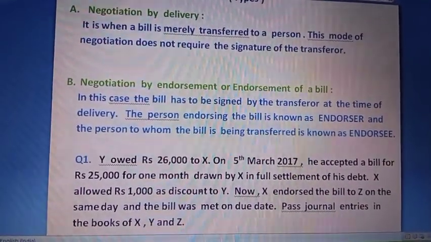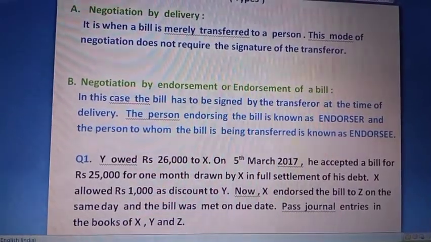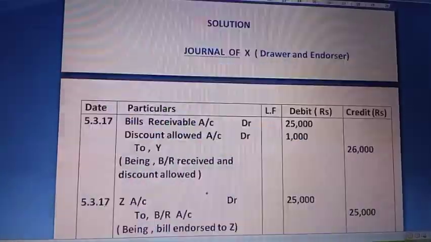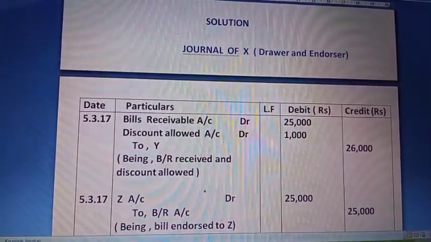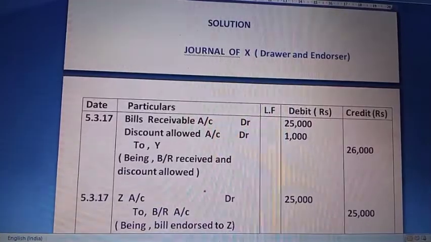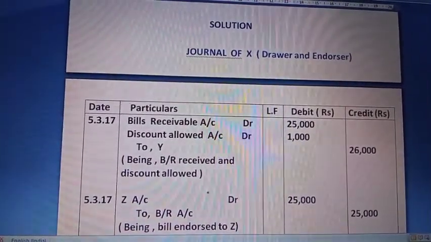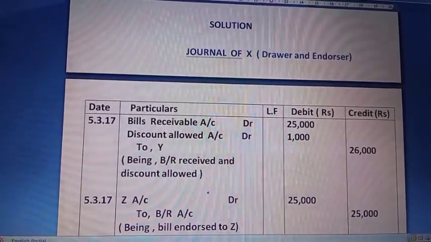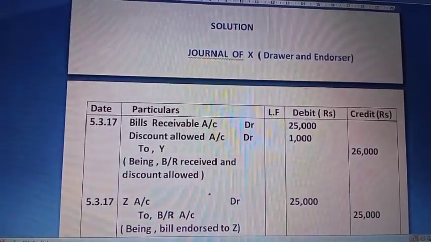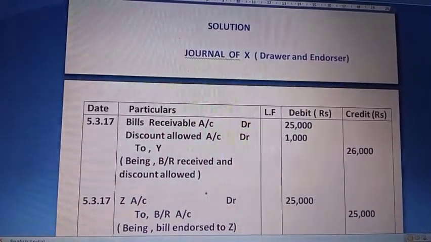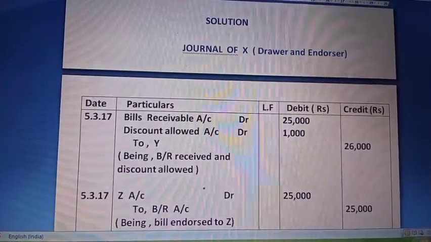Okay, so we have to pass the journal entries in the books of X, Y, and Z. So let us see in detail what journal entries are required for this kind of transaction. So first we have the journal for X. He is the drawer and the endorser at the same time. So first on 5th March, since on the same date the bill was accepted and discount was also allowed, we will write Bills Receivable account debit, Discount Allowed account debit, to Y. And here we will not pass any entry for sales because it is not mentioned that it is a credit sale.